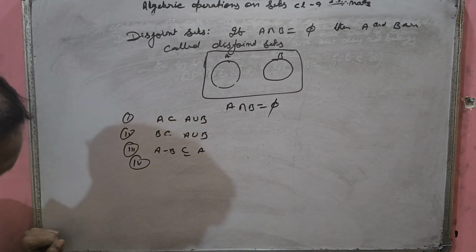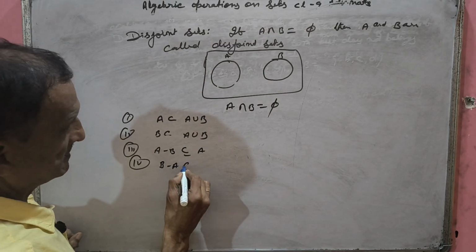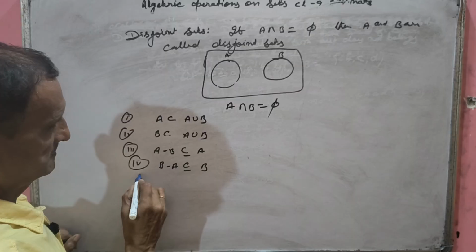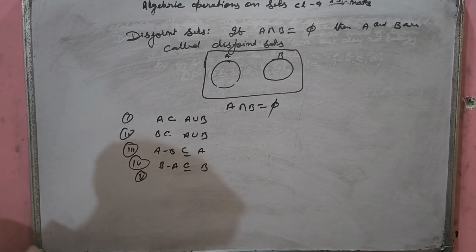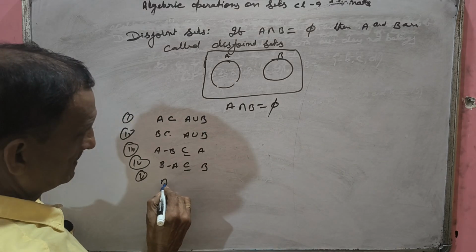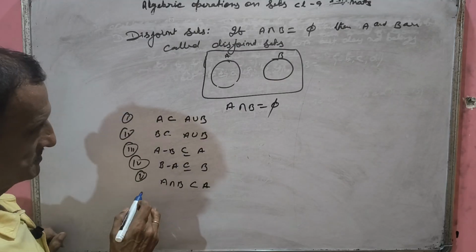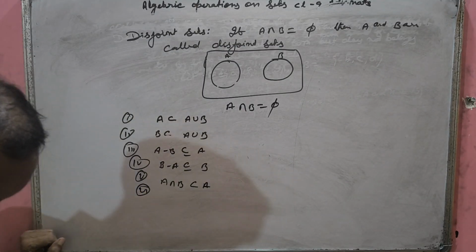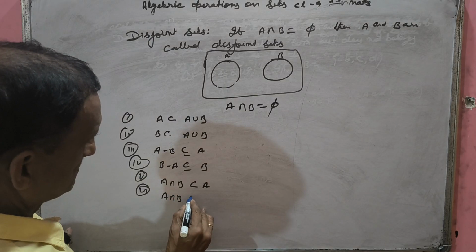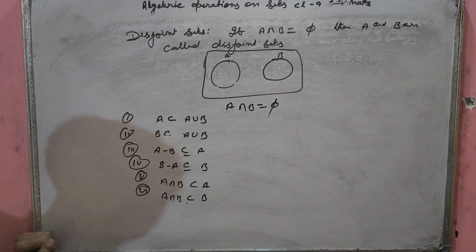Number 4, B minus A is a subset of B. Number 5, A intersection B is a subset of A. Also, A intersection B is a subset of B. We will see the Venn diagram. It will be very clear there.